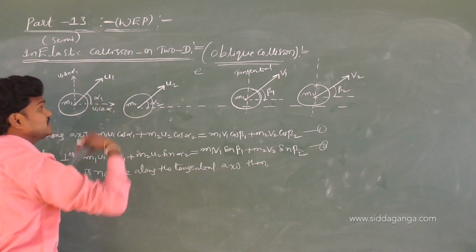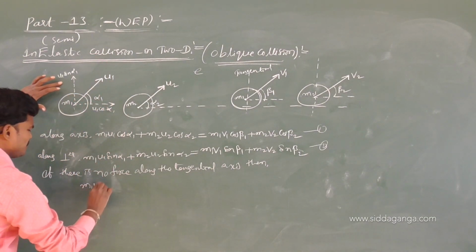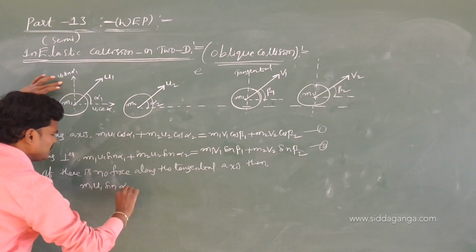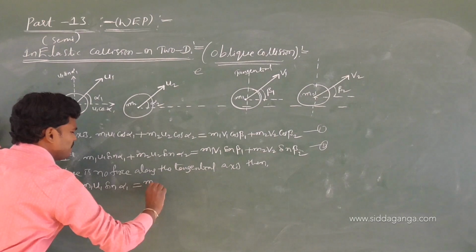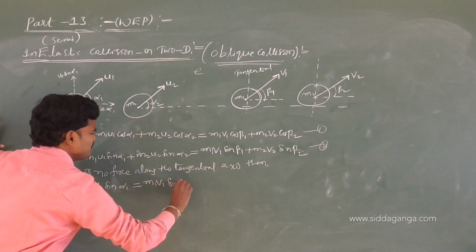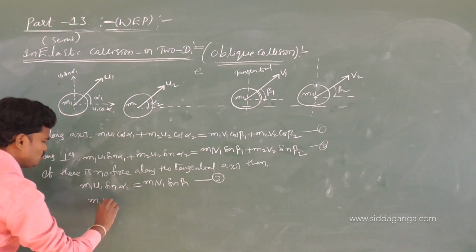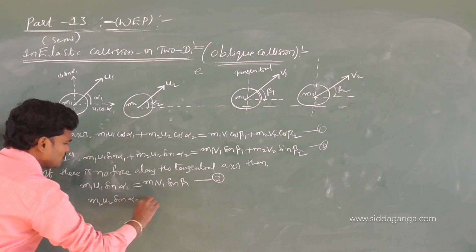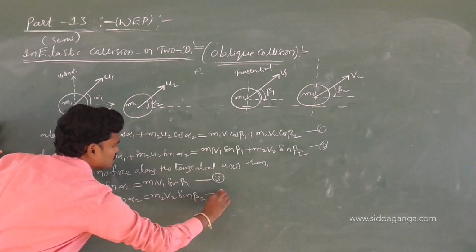Just balance this one: m1 u1 sin alpha 1 is balanced by m1 v1 sin beta 1, that is equation number 3. And m2 u2 sin alpha 2 equals m2 v2 sin beta 2, equation number 4.